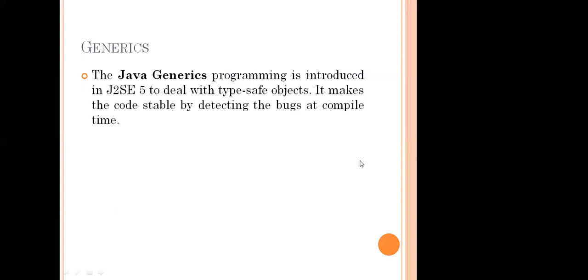What are these layers? Once we transfer the data from one computer to another computer, the data should pass through these layers. So please remember this. Then what is the meaning of compiler? Not compile, compiler.